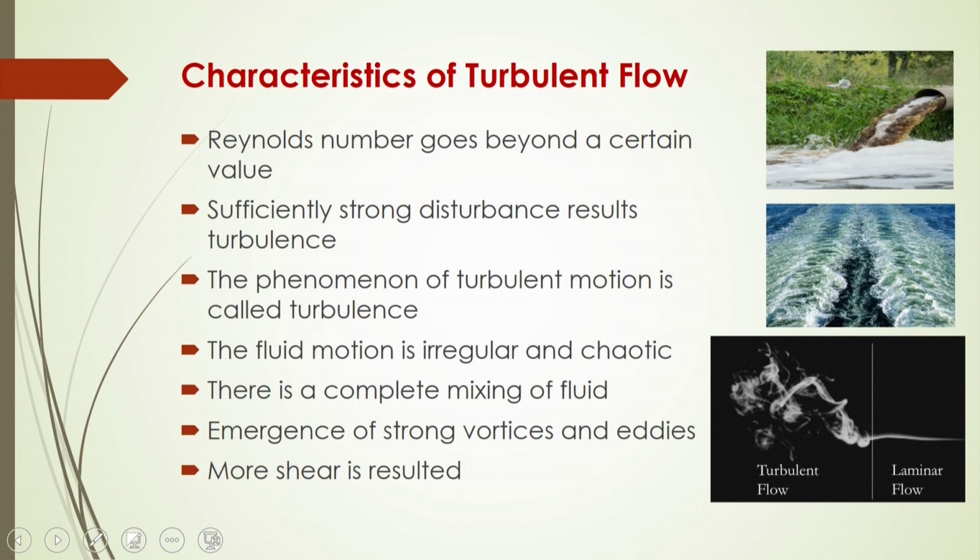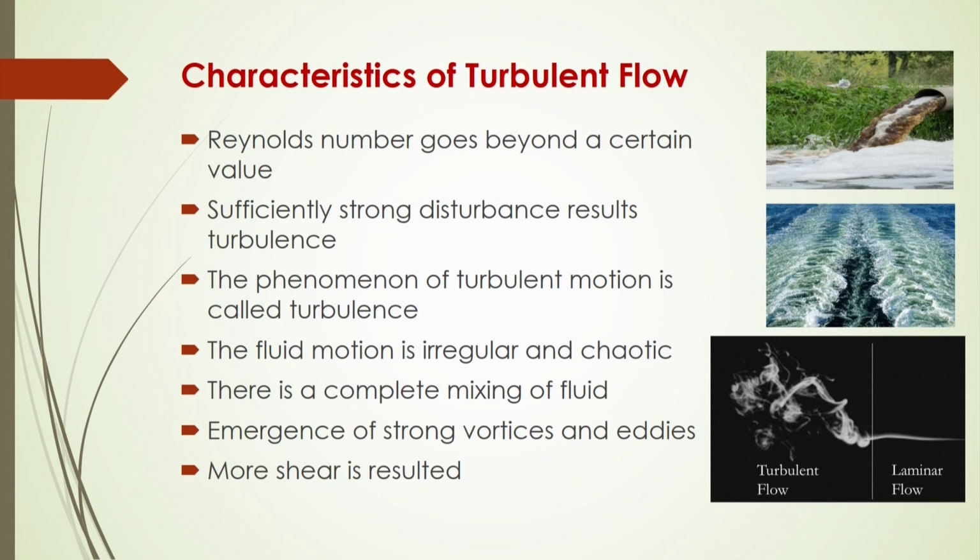So, in this lecture we will be discussing turbulent flow and the different characteristic features of turbulent flow. If the Reynolds number goes beyond a certain value, we consider the flow to be turbulent. We have already discussed in the earlier lecture the classification of laminar and turbulent flow based on the Reynolds number.